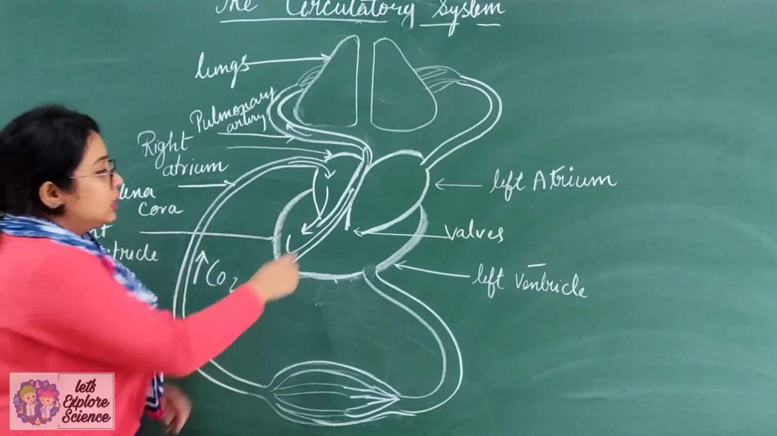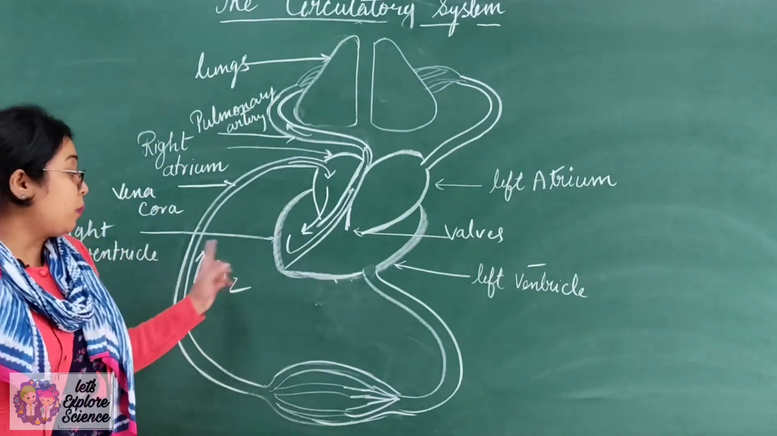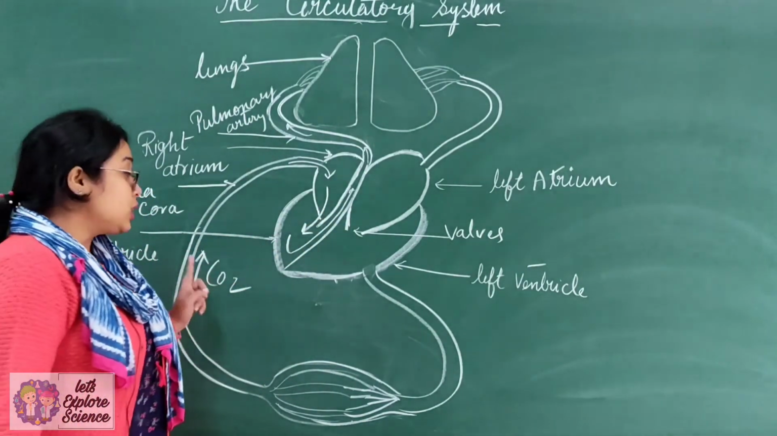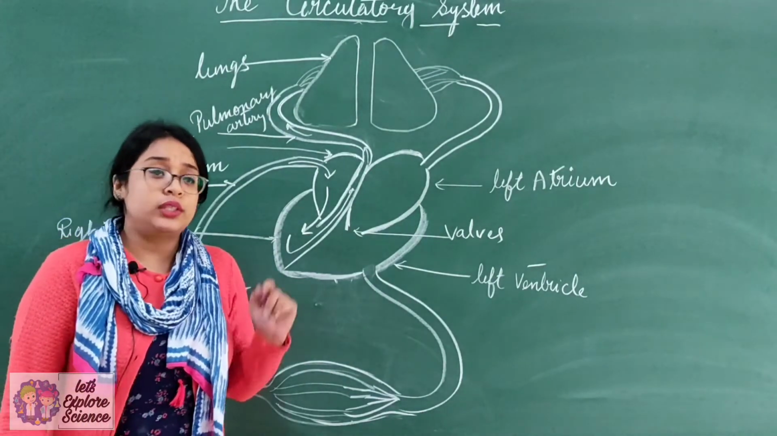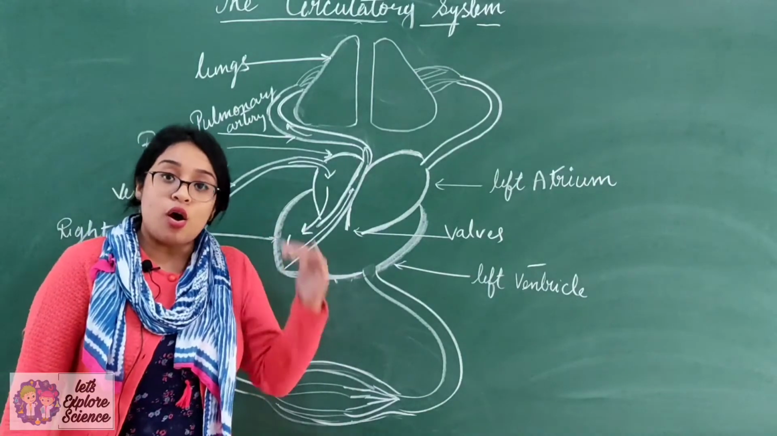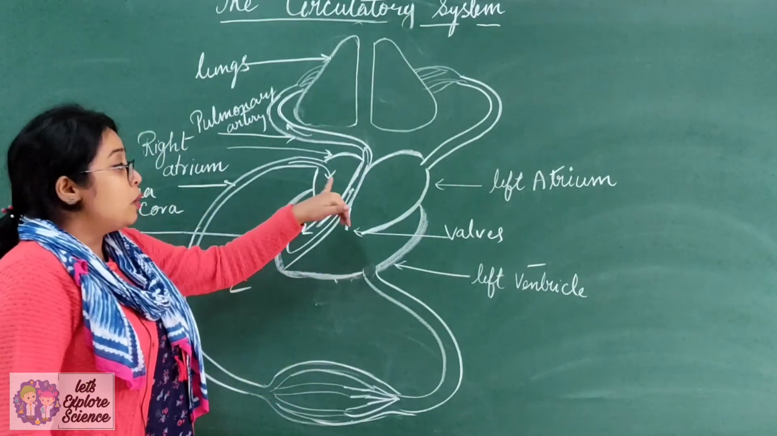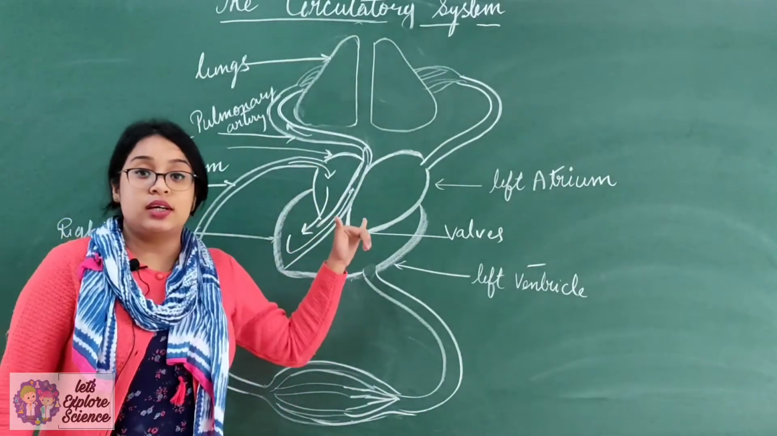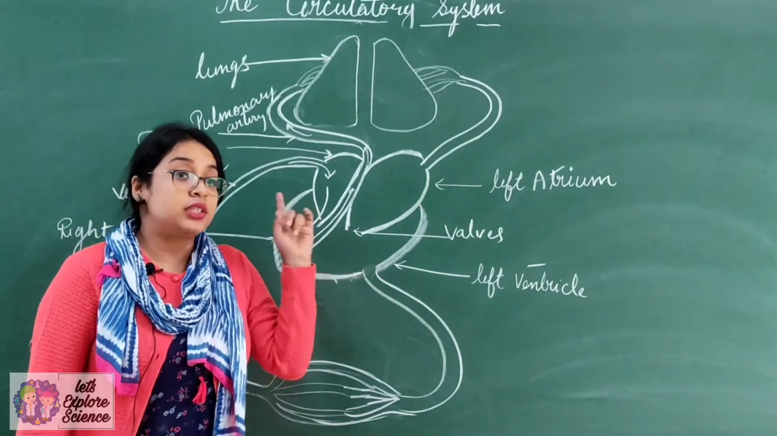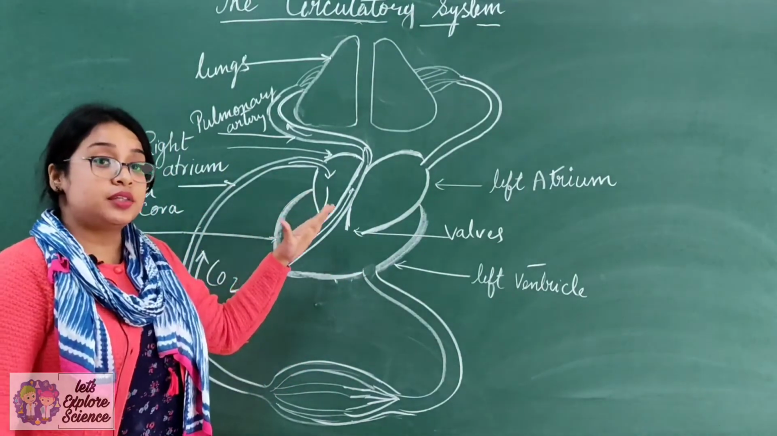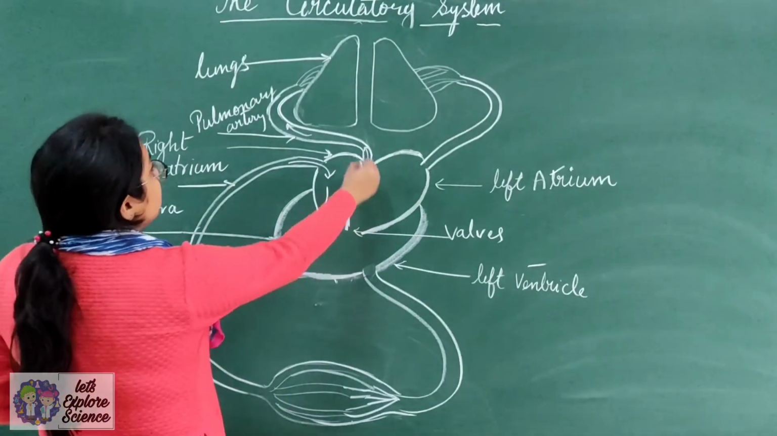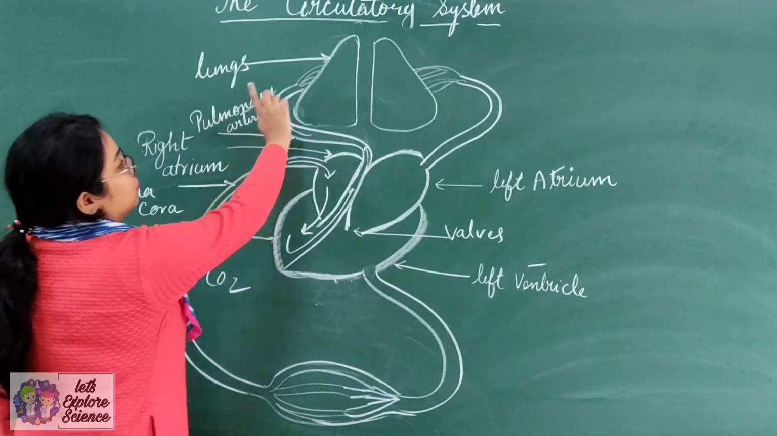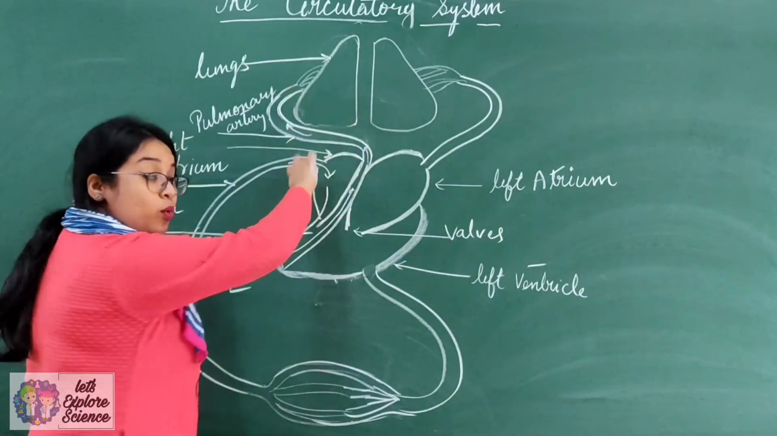Now you see, this artery is carrying blood which is rich in carbon dioxide, that is deoxygenated blood, and you know that arteries carry oxygenated blood. So the pulmonary artery, which is present in the heart, is an exception. Keep in mind, the pulmonary artery carries deoxygenated blood. Now from the pulmonary artery, the blood reaches the lungs, and here what happens?